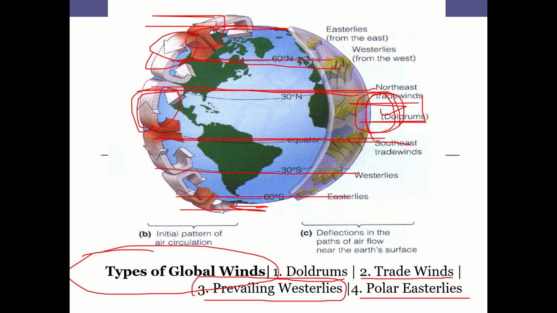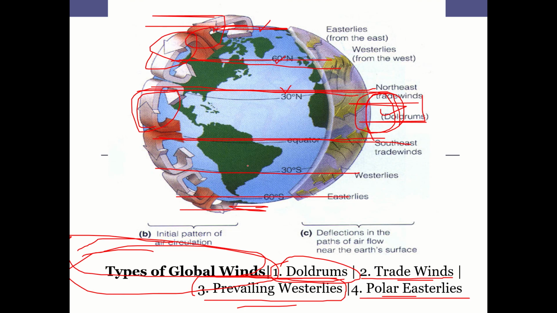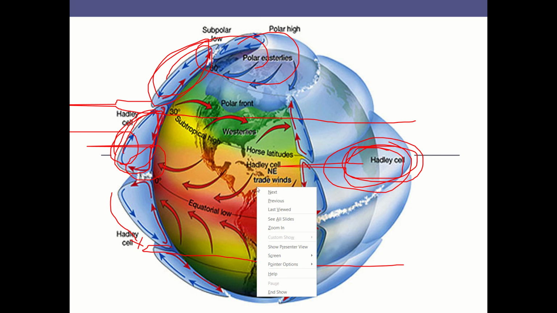All those winds together are called global wind, but if we classify based on the kind of wind that we face at 30-degree, 60-degree north and south of equator, and also at the poles, they are classified as doldrums, trade winds, prevailing westerlies, and polar easterlies. What is doldrum? It is located along the equator where no wind blows because the warm rising air creates an area of low pressure.